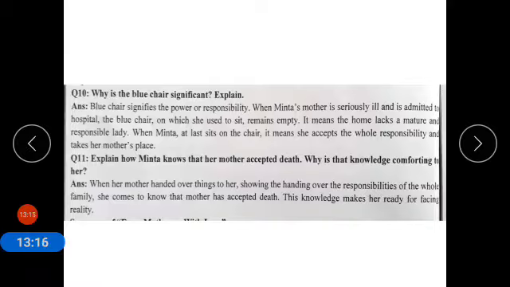Now coming to question number 11. Explain how Minta knows that her mother accepted death. Why is that knowledge comforting to her? When her mother handed over things to her, showing the handing over of the responsibilities of the whole family, she comes to know that her mother has accepted death. This knowledge makes her ready for facing reality.